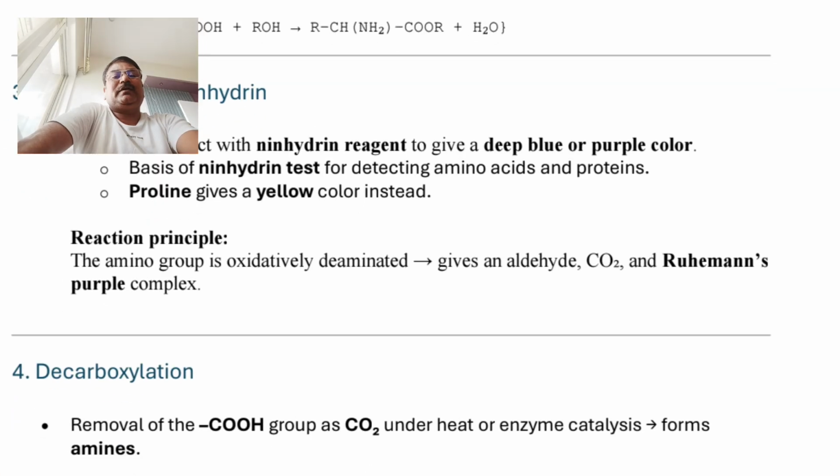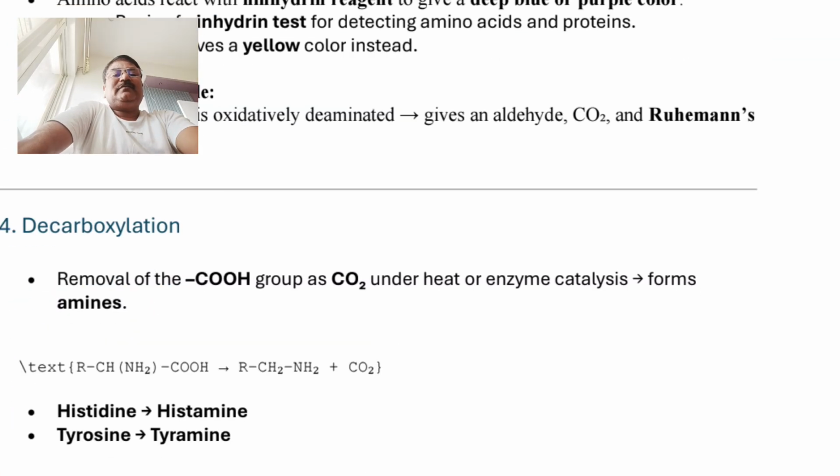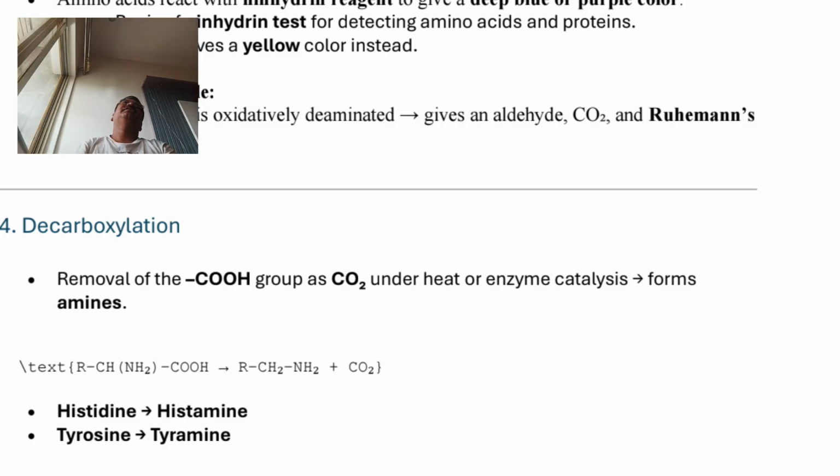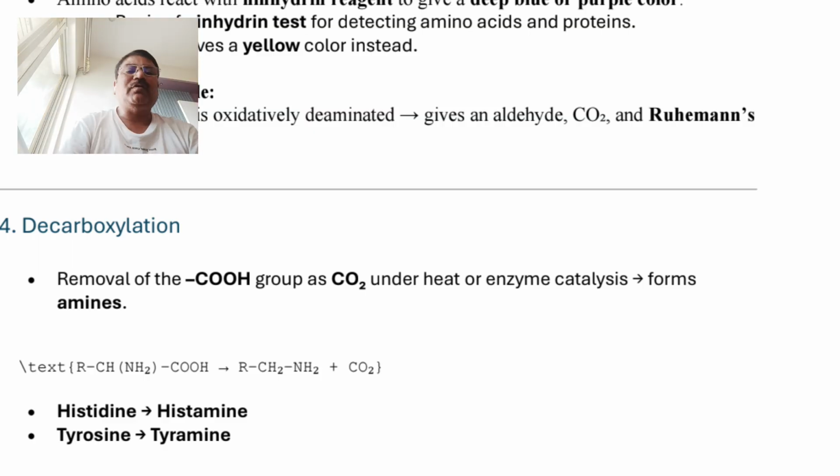The next reaction is decarboxylation. Decarboxylation means removal of CO2 from the COOH group of alpha amino acid, and this reaction takes place under heat or enzyme catalyst.